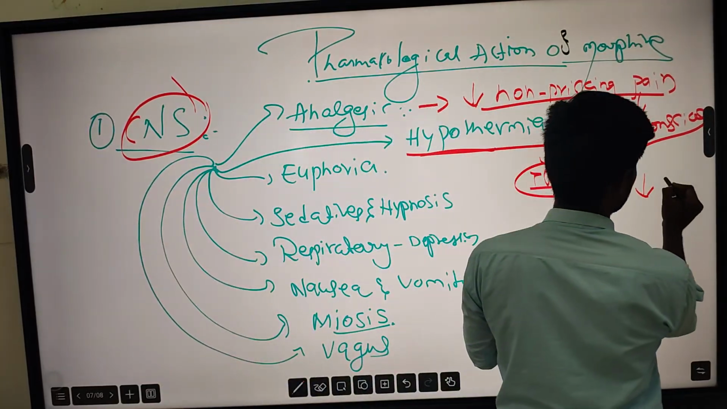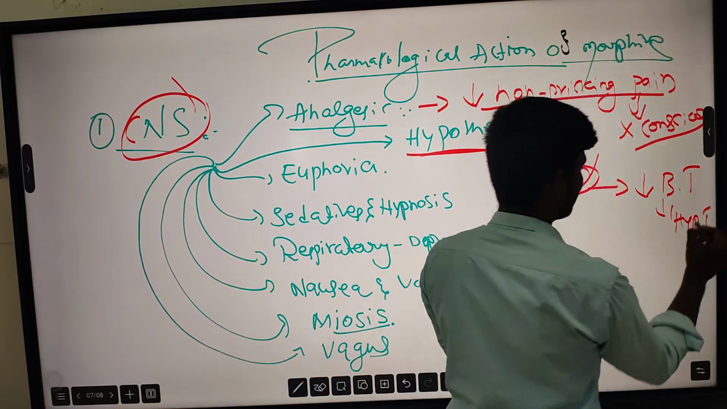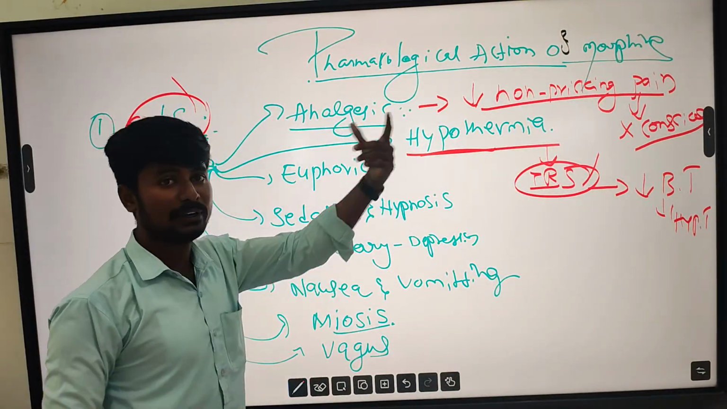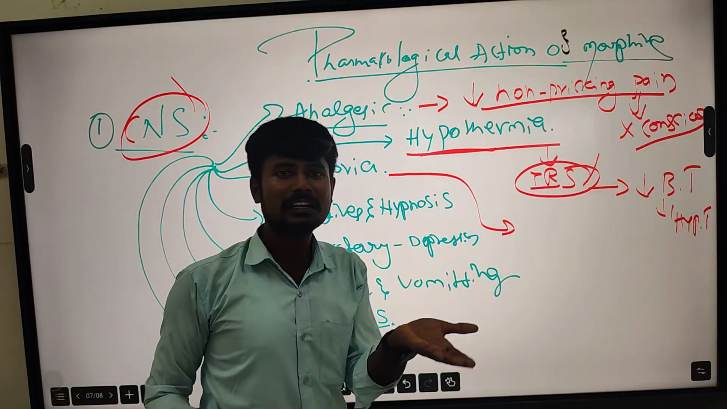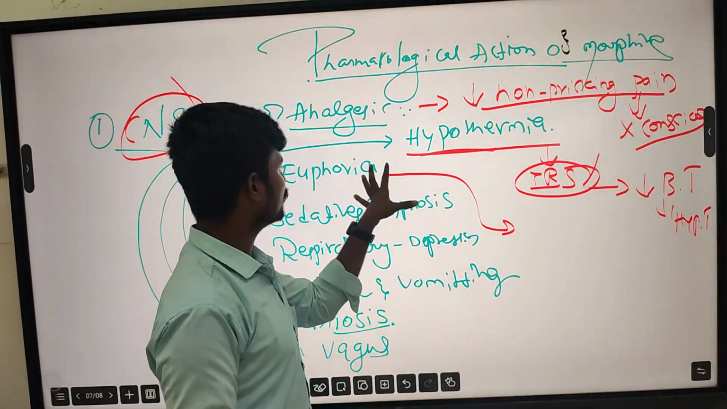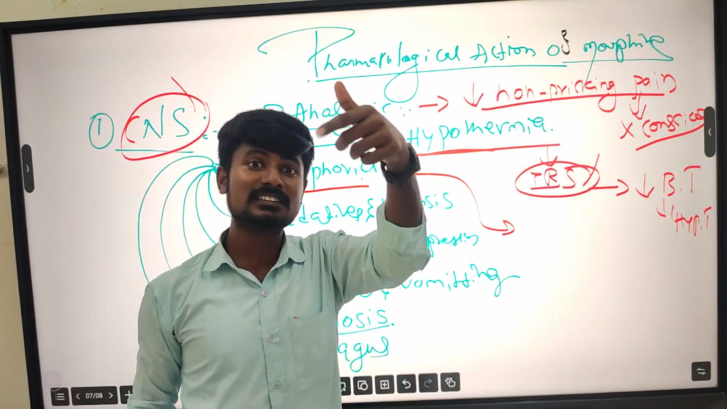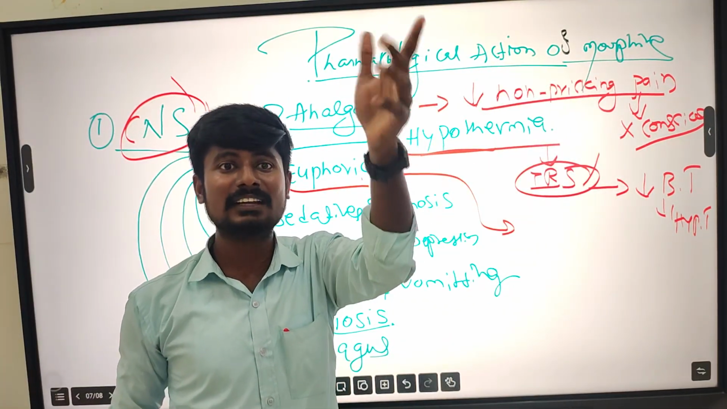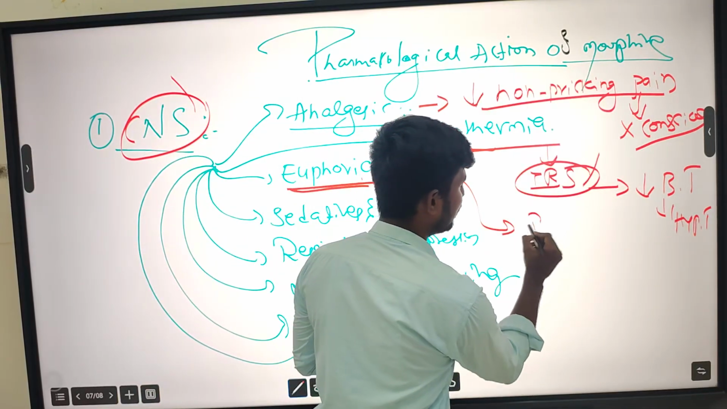That leads to hypothermia, decreasing the body temperature. That's how it acts. And then euphoria. Euphoria means a feeling of well-being. This euphoria is something we can see in mood disorders and psychiatric conditions, which we will see in the further classes when we are studying psychiatry. That is called euphoria, feeling of well-being.